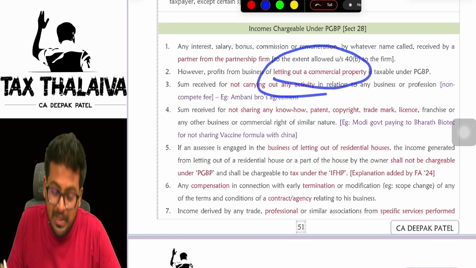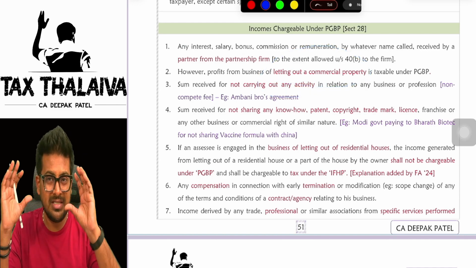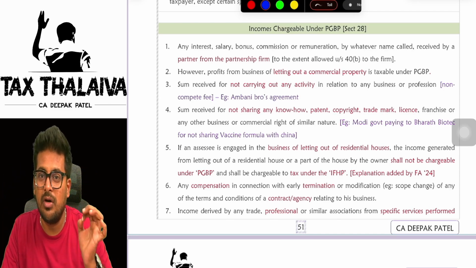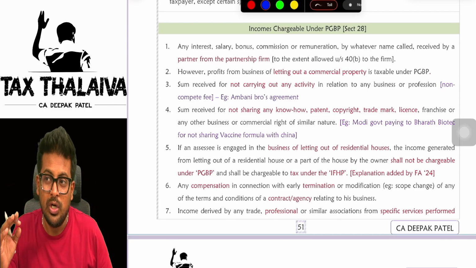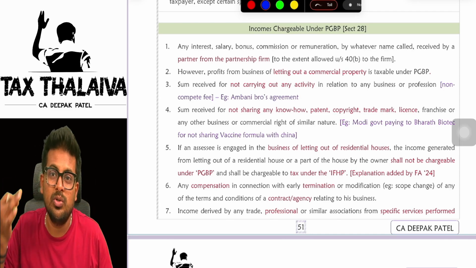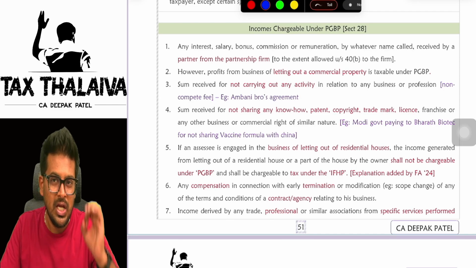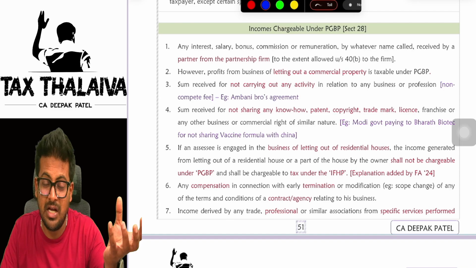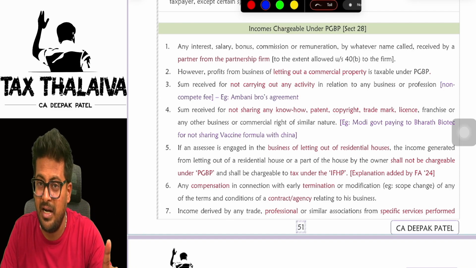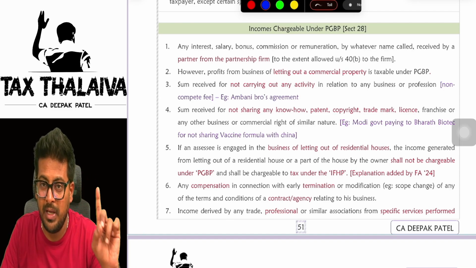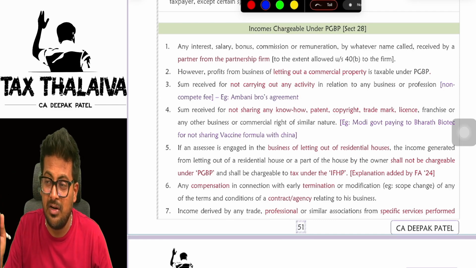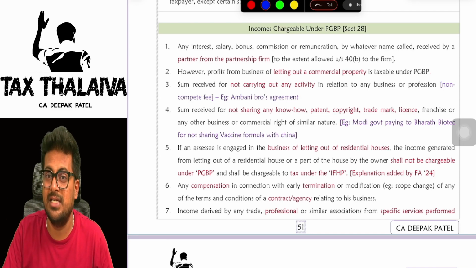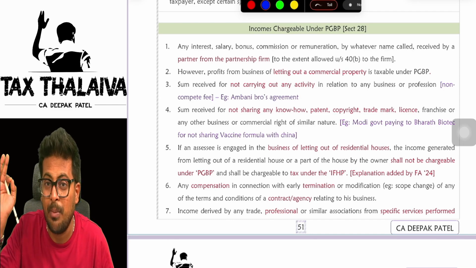Next, income from letting out of commercial property. Because there are two concepts. One, if you are into business of letting out of commercial property. Two, in the business of letting out of a residential house property. If you are in the business of letting out of commercial properties, that rental income whatever you receive is taxable under the head PGBP, whereas rental income received by doing business of letting out of residential house properties will be taxed under the head income from house property.